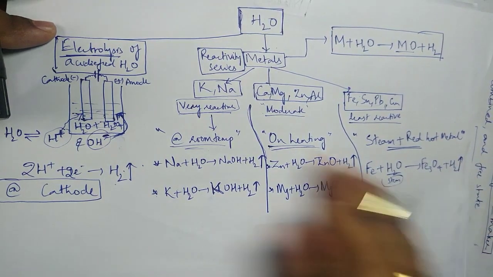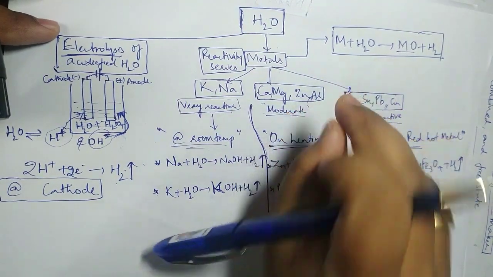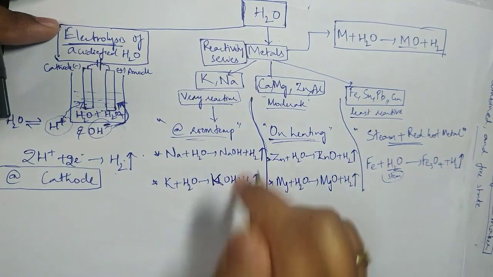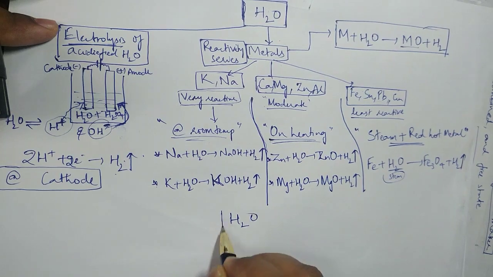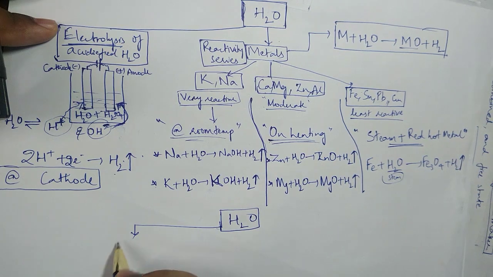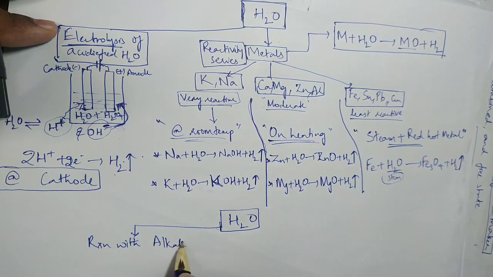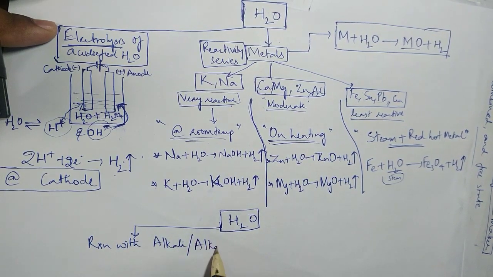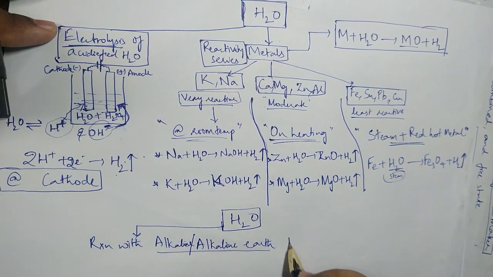So on the whole, the point is this. I have told here the three reactions with water, and another one, since the place is not there: with water there is also another one, that is reaction with alkali and alkaline earth metal hydrides.